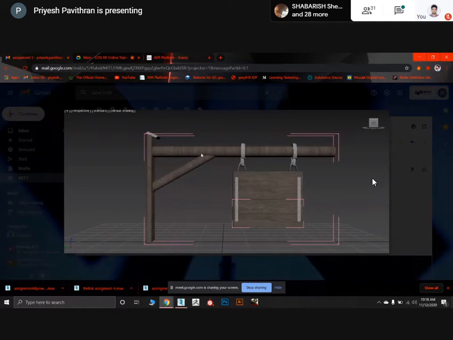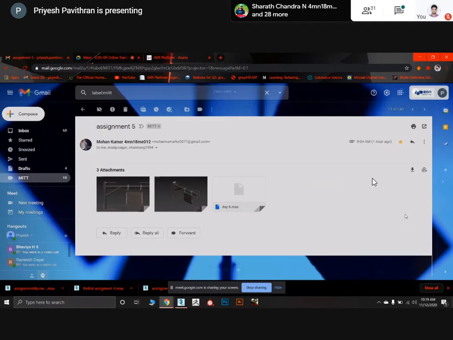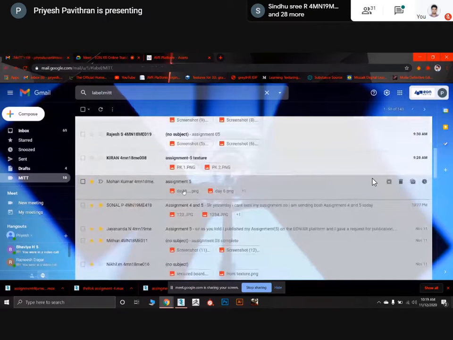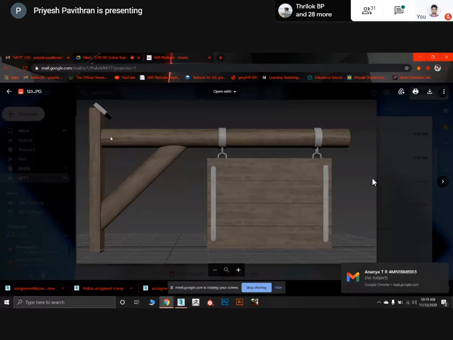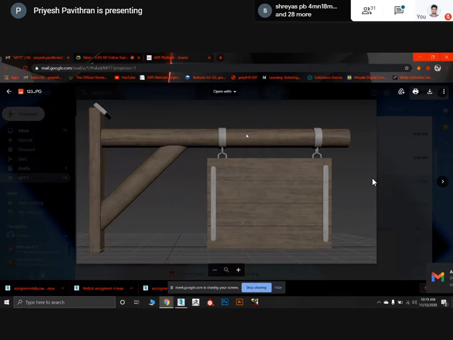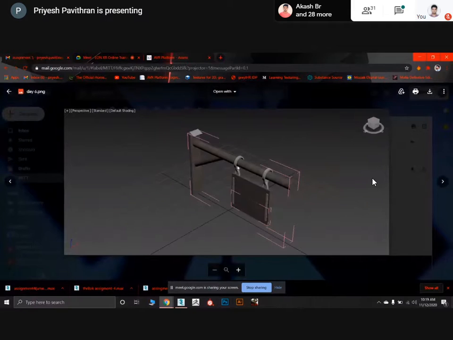Just rotate the UV to 90 degrees and make it horizontal or vertical, like how the lines are coming, like the line should be here. I'll take Mohan's, Sonal's as an example. See, you can see the pattern like this, right? Like this, like this, like this. Then it will look good. Try arranging the model first, then do the texturing part.